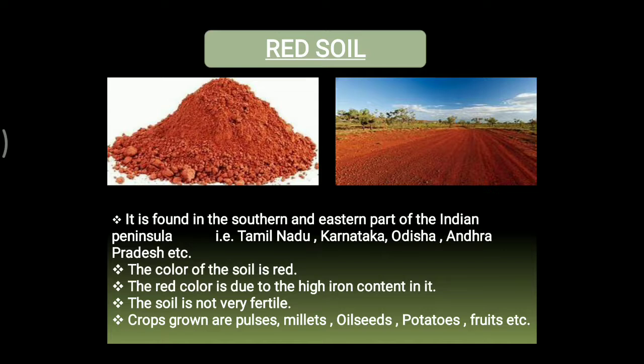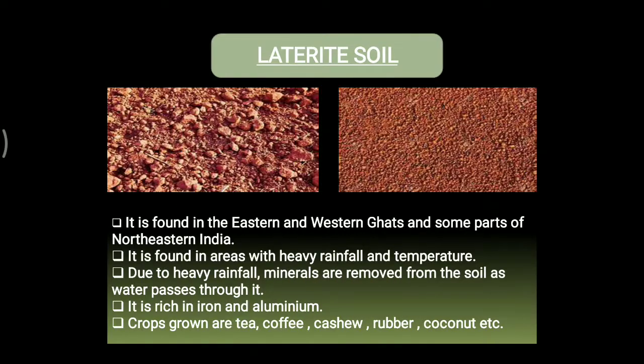Okay. Next we have the laterite soil. Now this laterite soil is found in the eastern and western Ghats and some parts of northeastern India. Now this laterite soil is found in areas with heavy rainfall and temperature. Due to heavy rainfall, minerals are removed from the soil as water passes through it. So it is rich in iron and aluminium. Okay, and crops grown are tea, coffee, cashew, rubber, coconut and many more.